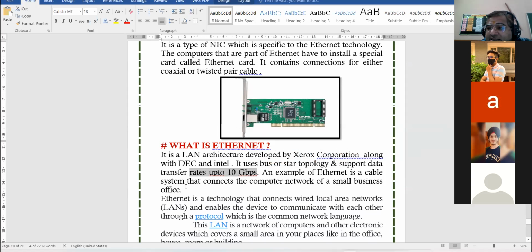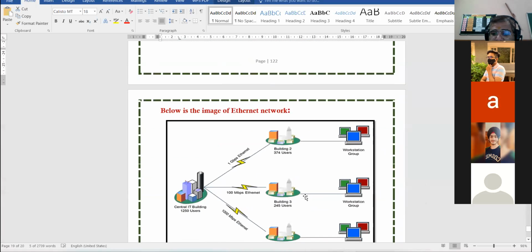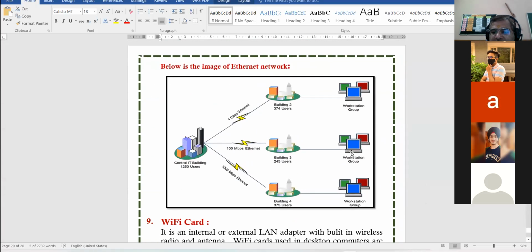Clear? What is the main objective of Ethernet? It connects wired local area networks and allows the devices to communicate with each other on the LAN network. When you are connected on the LAN network, you are able to communicate with each other due to this card that is called Ethernet card. Got it? ये डायग्राम देख लो Ethernet नेटवर्क का.